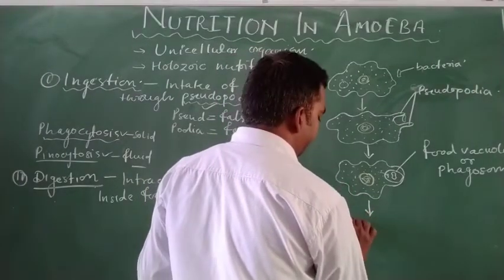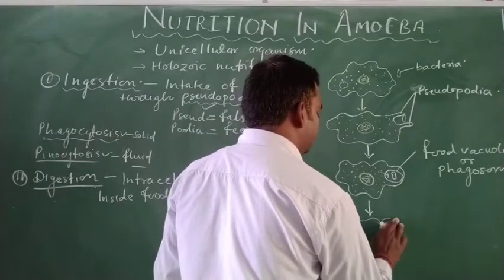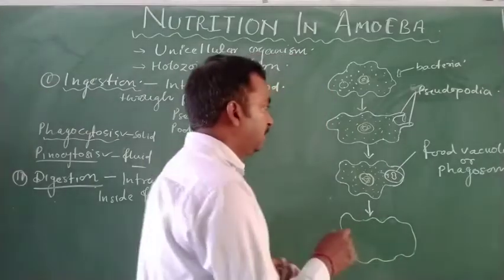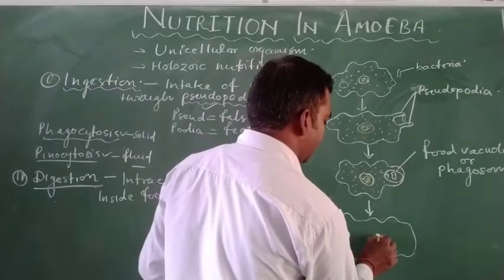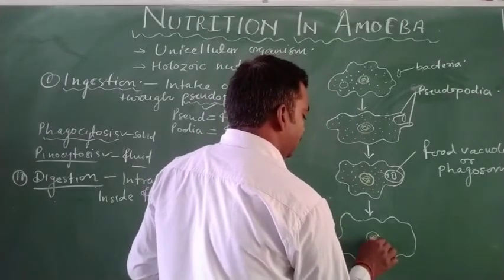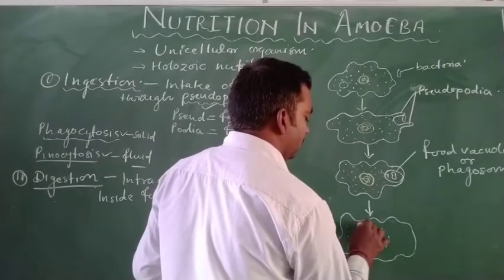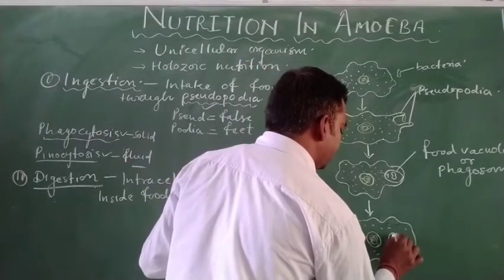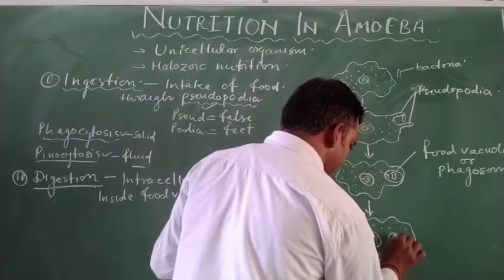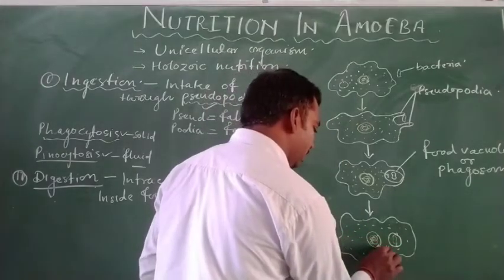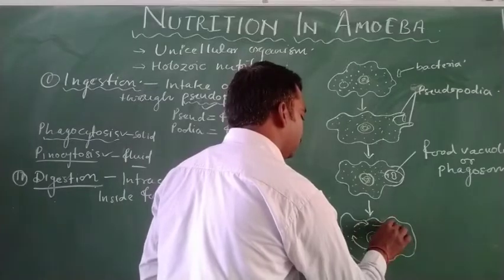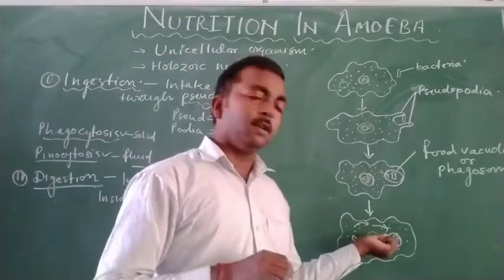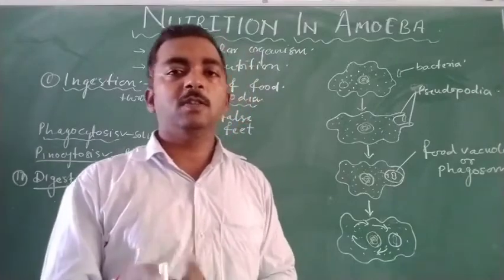So in the next stage, digestion takes place inside the food vacuole, and this digestion is completed by the help of a process, and that process is known as cyclosis. During the cyclosis, the food vacuole moves around the nucleus. It moves all around the nucleus, and when it moves, the digestive enzymes keep mixing into it, and as the enzymes mix, the digestion of the particles inside the food vacuole continues.